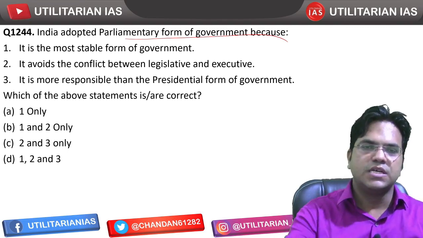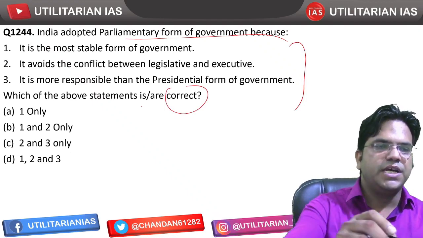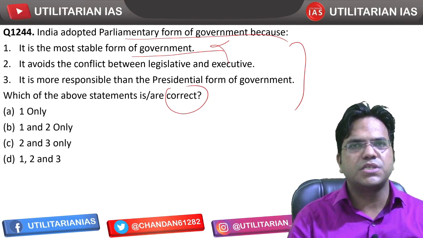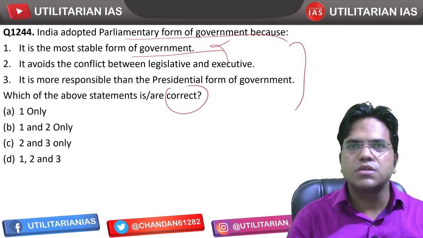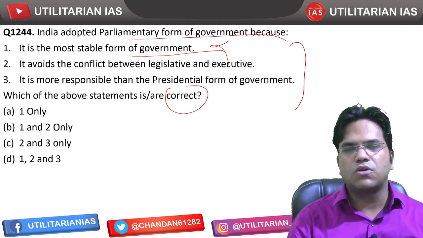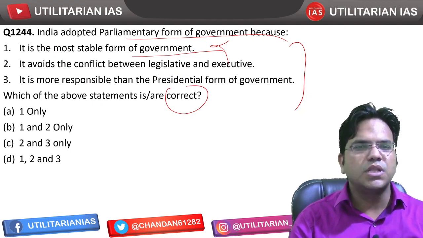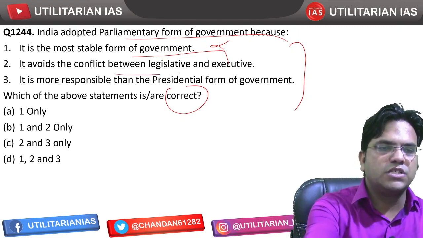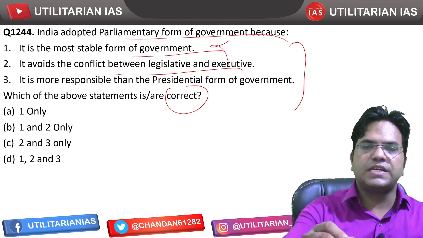Now we have to understand why we chose it. This is the purpose of this question: we have to tell the correct statement. It is the most stable form? No, the parliamentary form, in comparison to the presidential form, is not stable. It is unstable. You have coalition governments, and when the coalition partners withdraw support from the main party, the government becomes unstable. That is not the case in the presidential system. It avoids the conflicts between legislative and executive. So that is a feature.